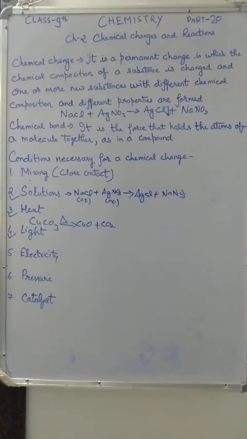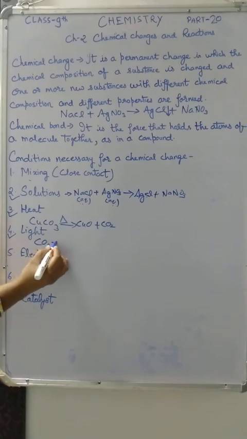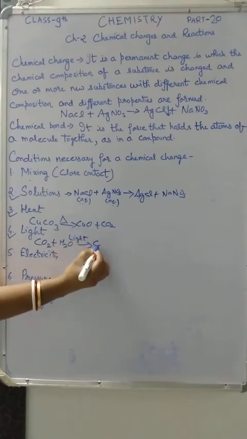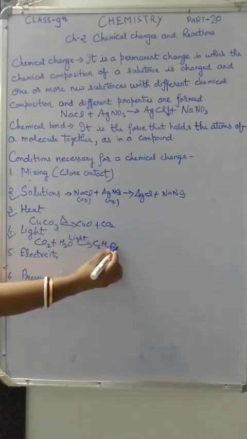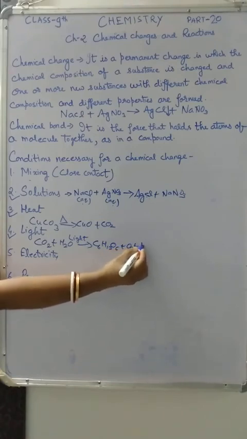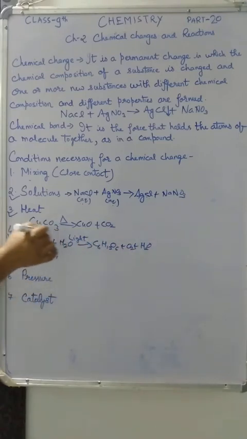Okay, for that change also light is compulsory. So plants form glucose from carbon dioxide and water in the presence of light. Very good example. When carbon dioxide and water react in the presence of sunlight, they form glucose, oxygen and water. This is not balanced, you have to balance it. So light is also one important condition for chemical change.